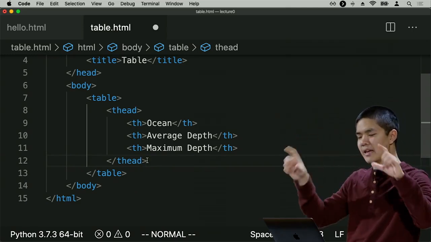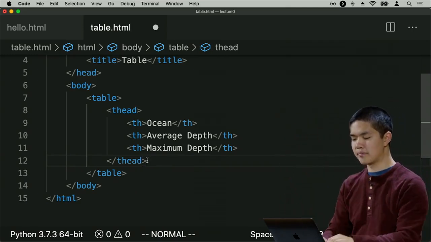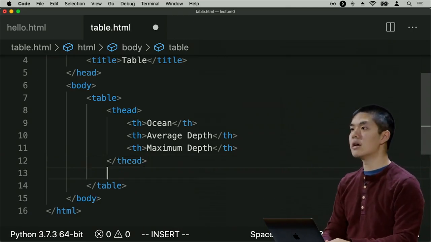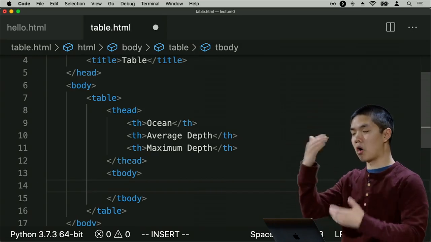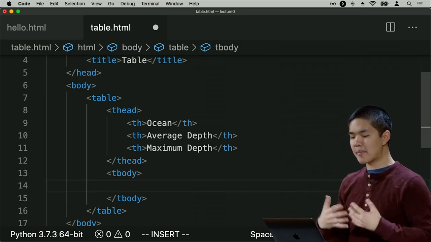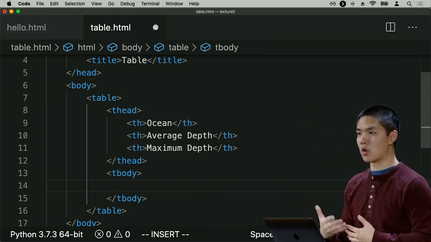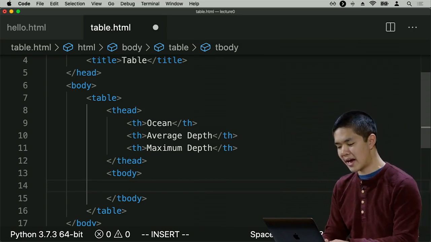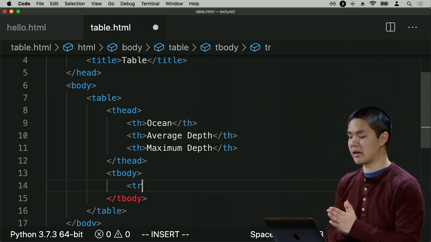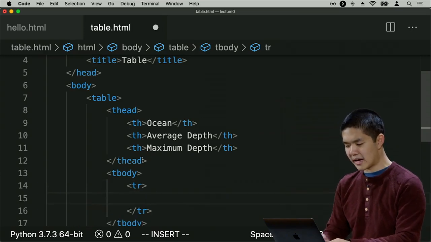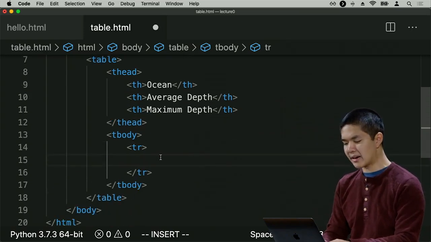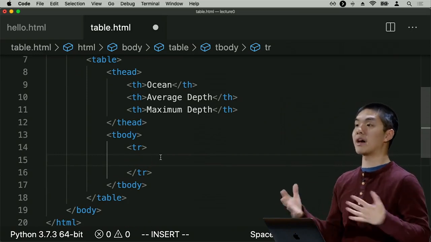But in addition to the heading of the table, we also have the body of the table. So underneath the thead, I'll go ahead and include tbody, body for the main part of the table where all my data is going to be. And that body is going to consist of individual rows of a table. So I might have a tr, which here stands for table row. And inside of this table row, we'll go ahead and add some individual data points inside of the table.